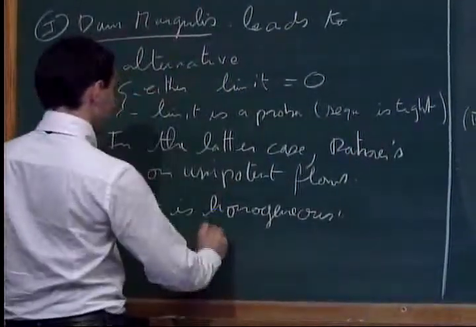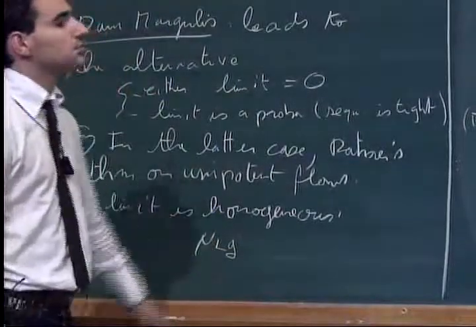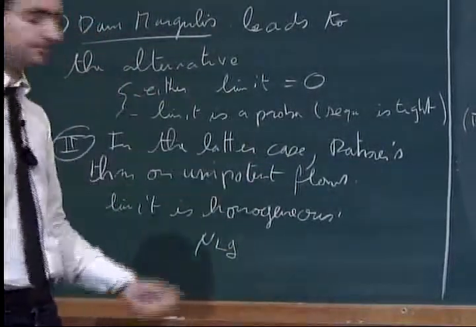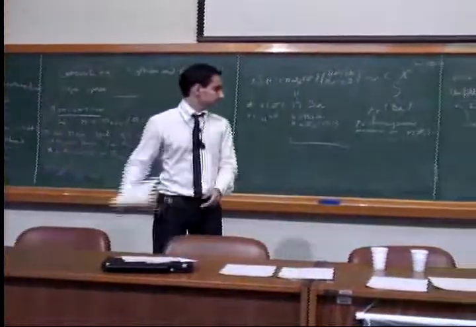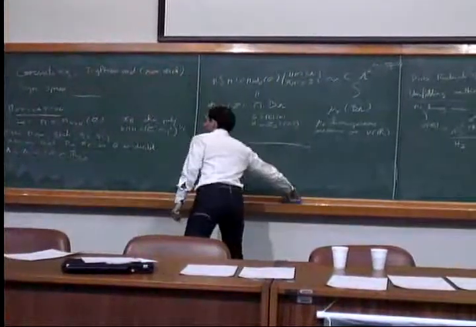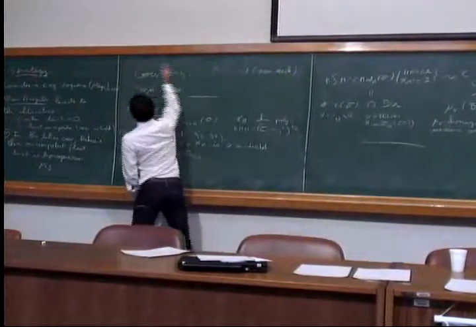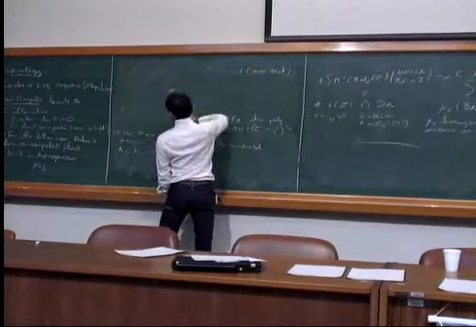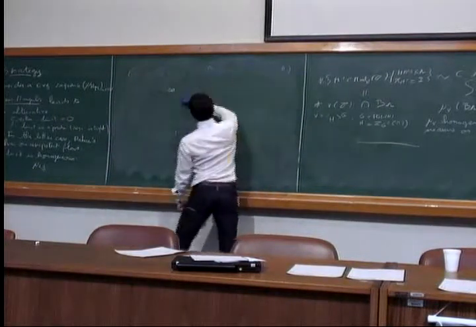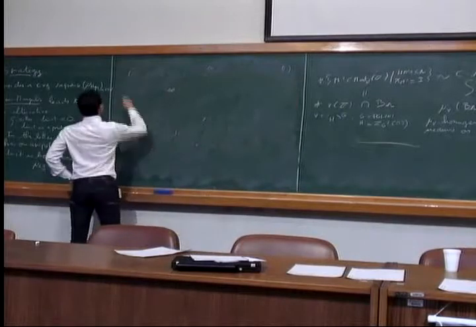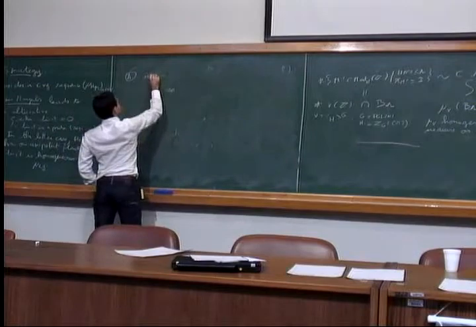It's written as mu Lg, where L is a bigger group than H. It contains a conjugate of H. So to succeed with this strategy, we need to prove two things. Firstly, that we have non-divergence.